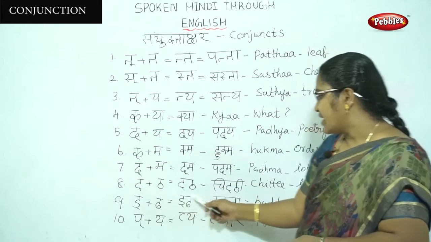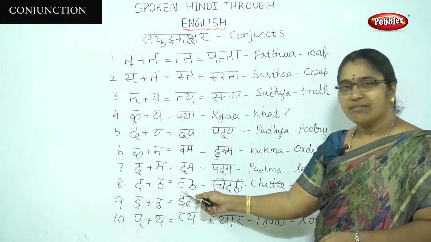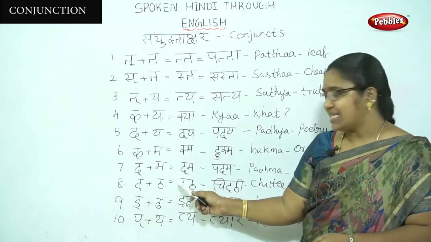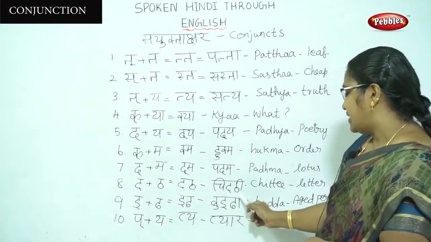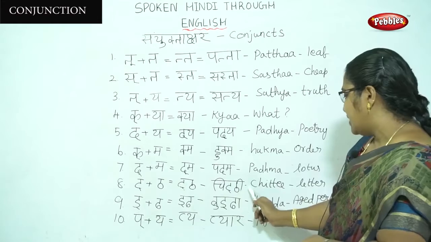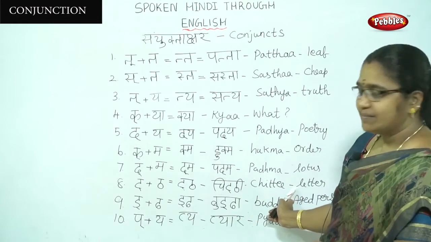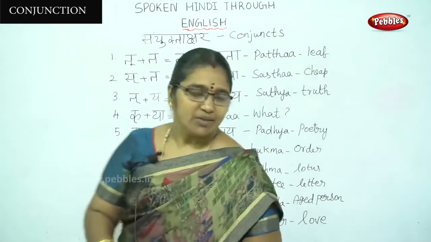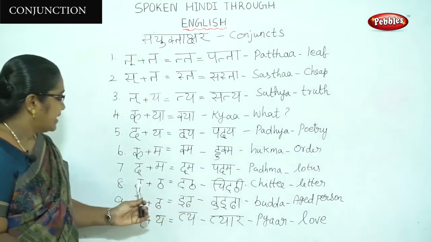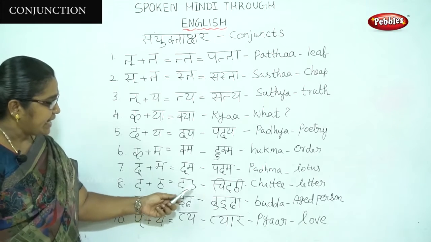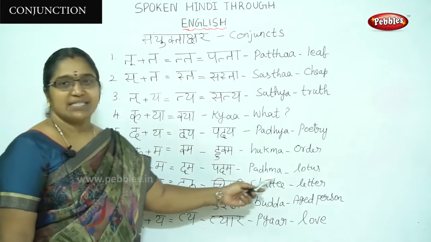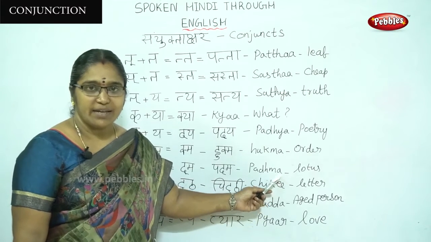Otherwise we cannot split the letter. Chitti means letter. It plus ta, itta, chitti. Chitti means letter. Is it clear?